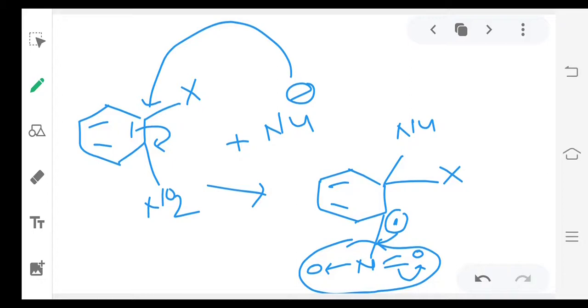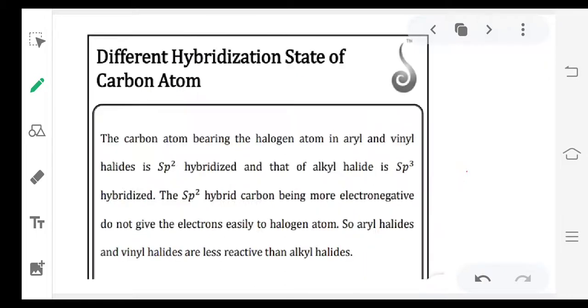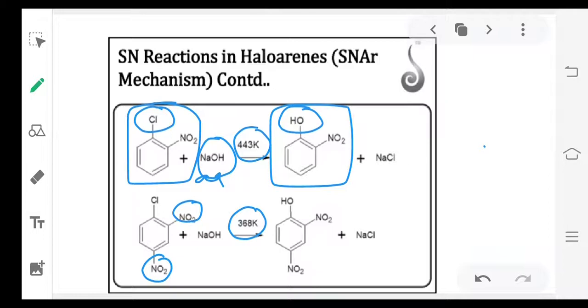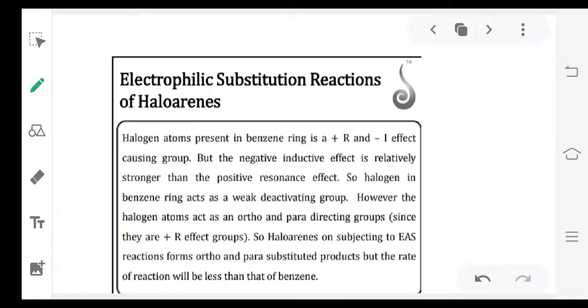So the rate of reaction increases due to the presence of NO2 groups, because NO2 groups stabilize the intermediates forming during the reaction. So reactivity is increasing. That is the reason behind the increase in reactivity when NO2 groups are substituted on the benzene ring. Even if 3 NO2 groups are there, just warm conditions are enough to get the product.